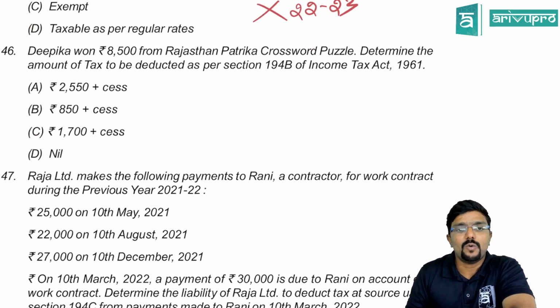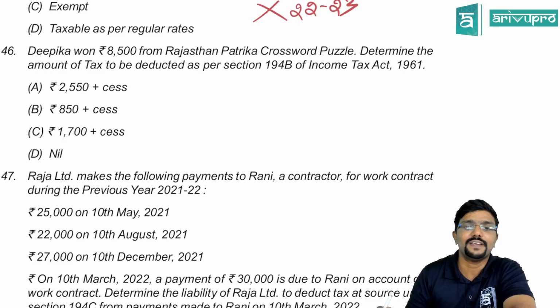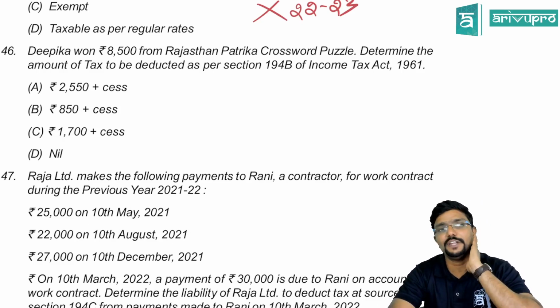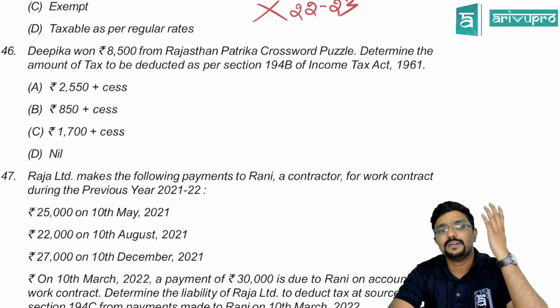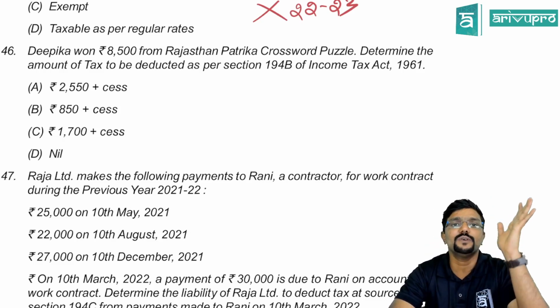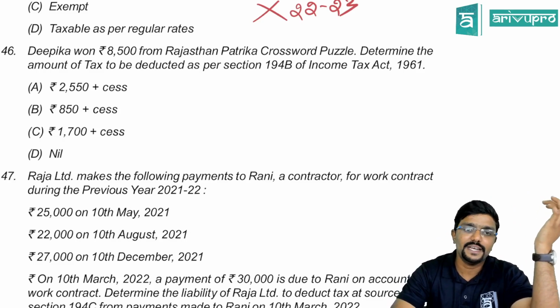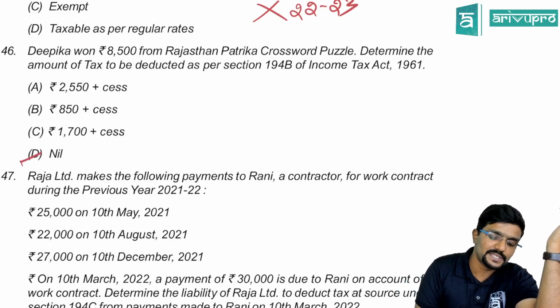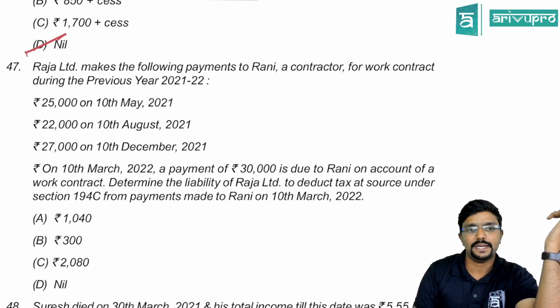46th, Deepika won 8,500 from Rajasthan Patrika crossword puzzle. Determine the amount of tax to be deducted as per section 194B of Income Tax Act 1961. It is a casual income. So for casual income, as per section 194B, TDS has to be deducted at 30% only if the amount is more than 10,000. And here it is within 10,000. So no TDS, guys. No TDS.